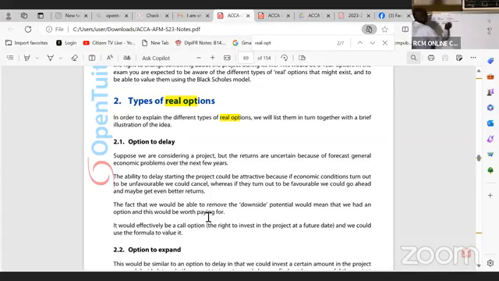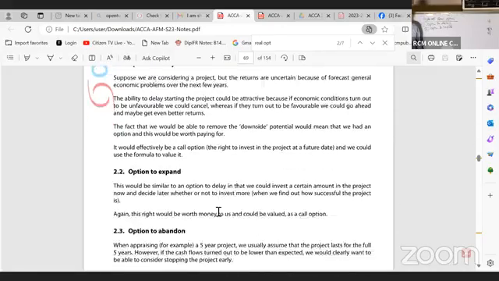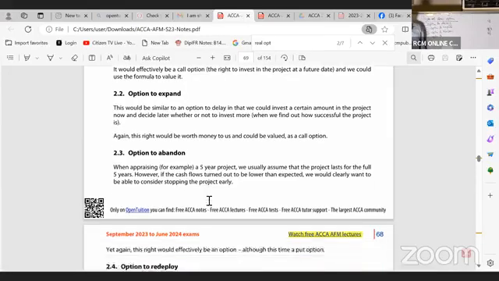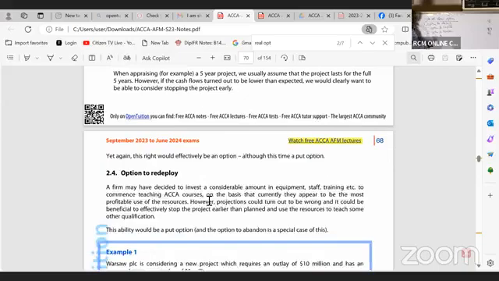Number 2, option to expand. Then we have option to abandon. And then lastly, option to redeploy resources.